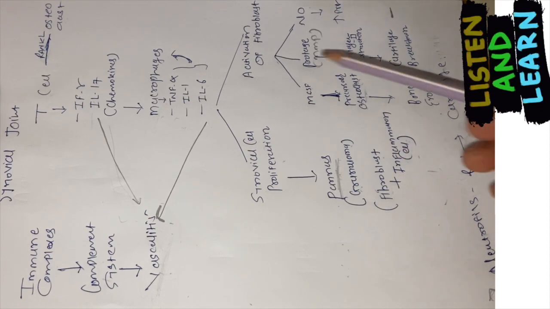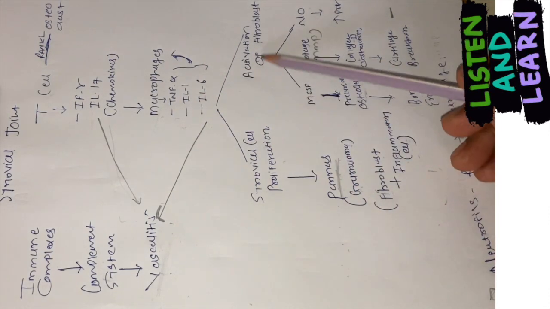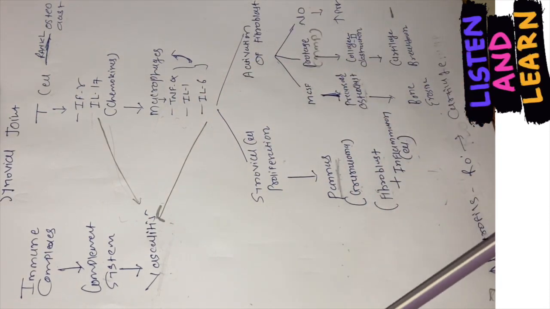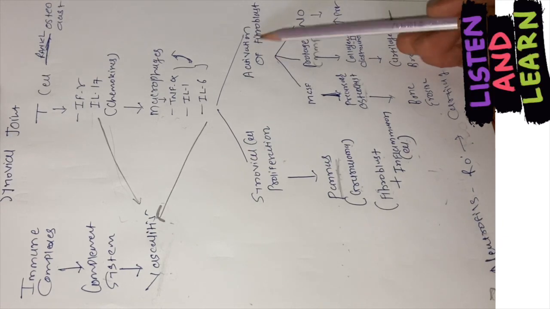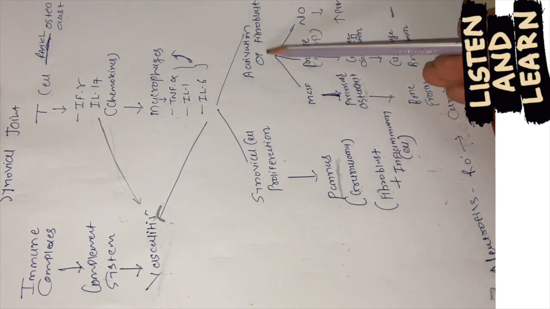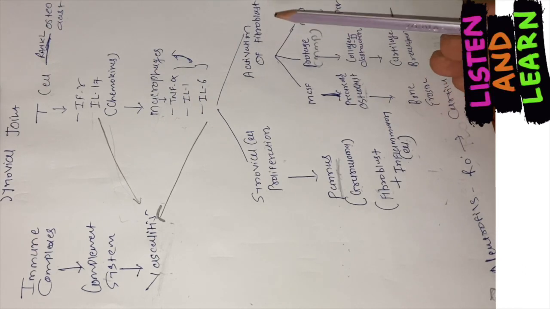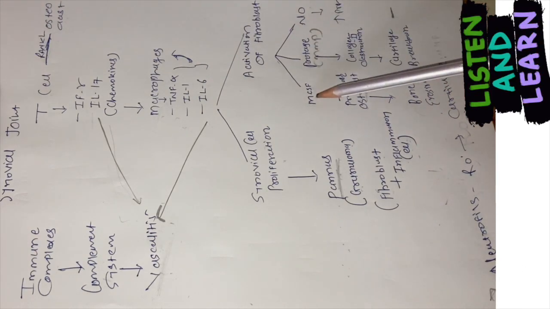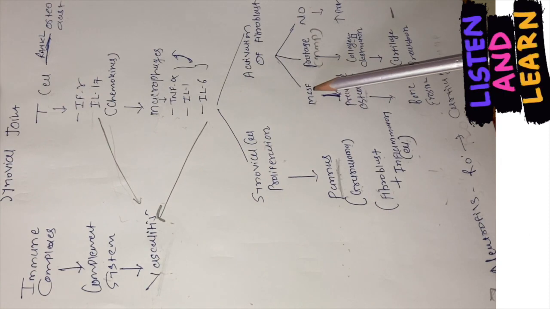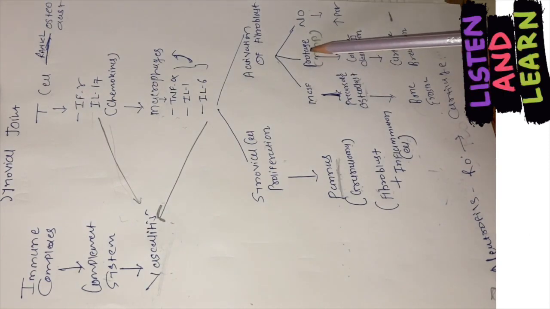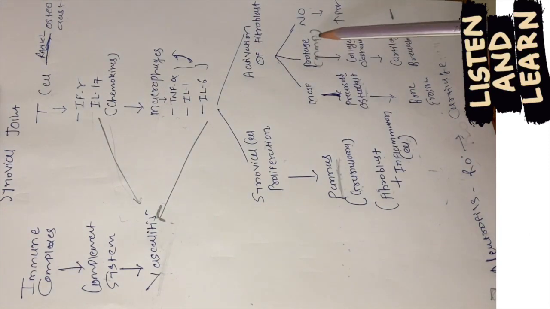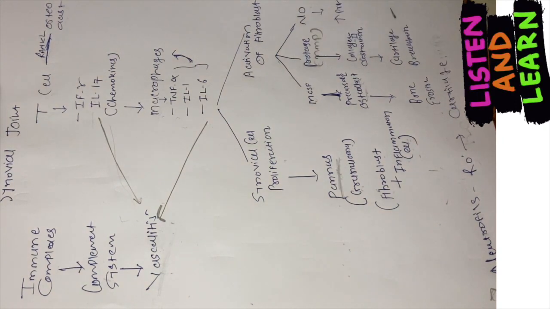Apart from that, these cytokines also activate the fibroblasts present in the synovial membrane. Now what will this activated fibroblast do? The activated fibroblast will produce three things. One is MCSF, that is macrophage colony stimulating factor, second is proteases, specifically matrix metalloproteases, and third, they'll stimulate the release of nitric oxide.